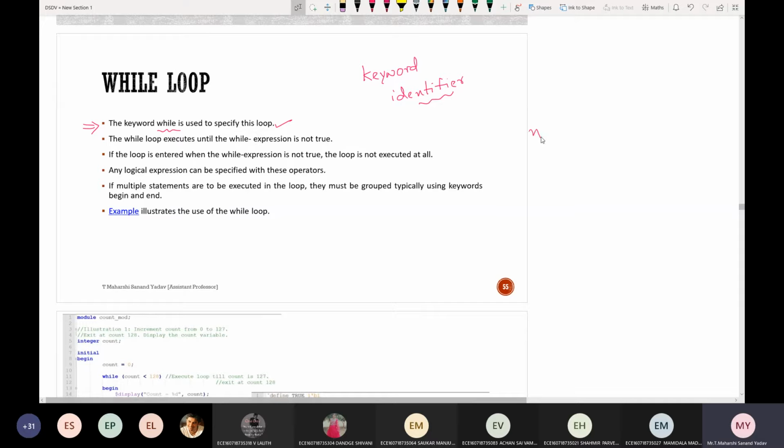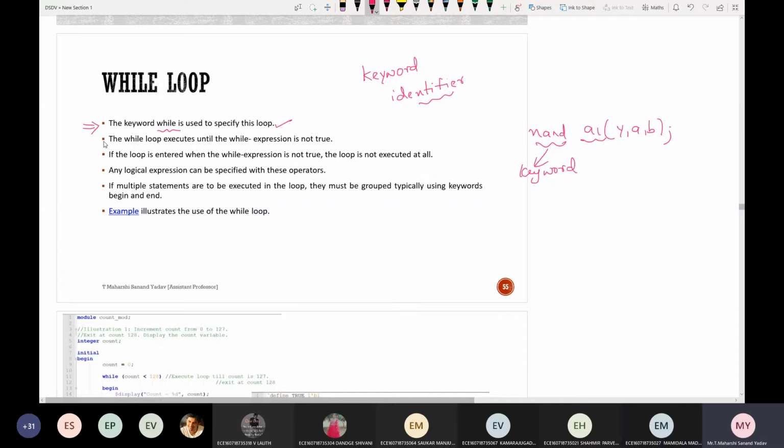Suppose we have written something like NAND A1 (Y, A, B). In this, NAND is the keyword, and A1 is called the instance name.